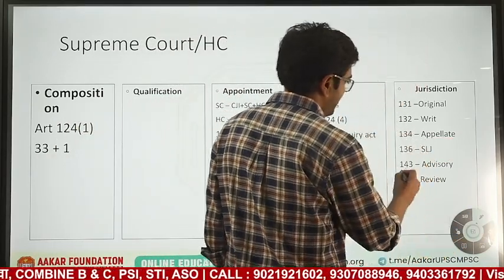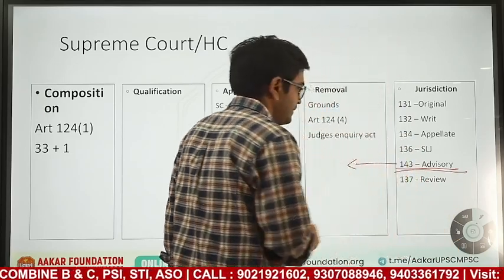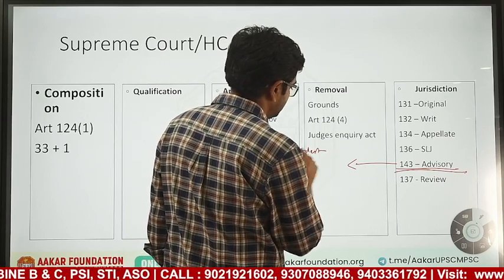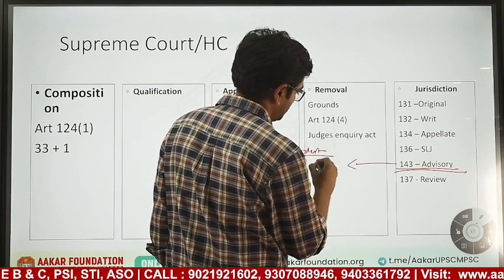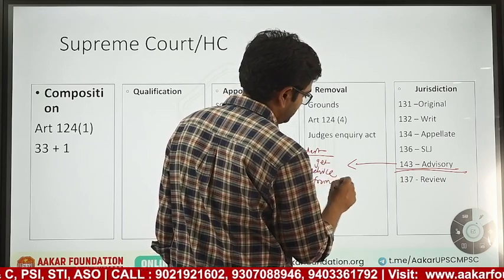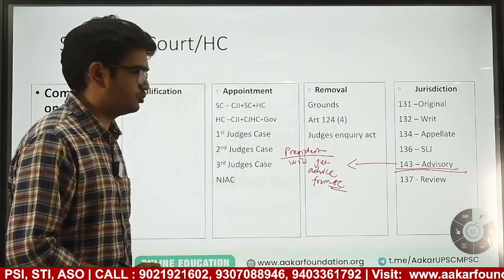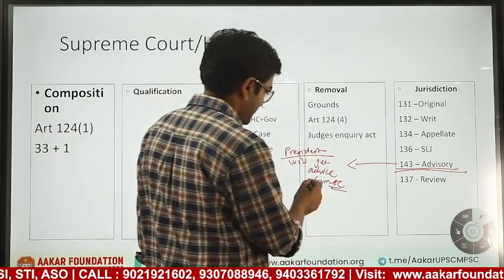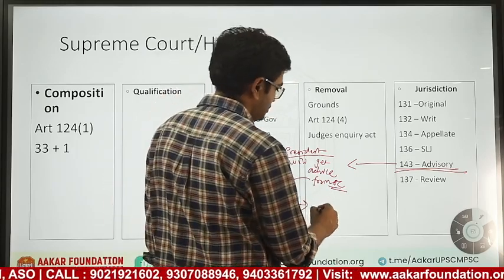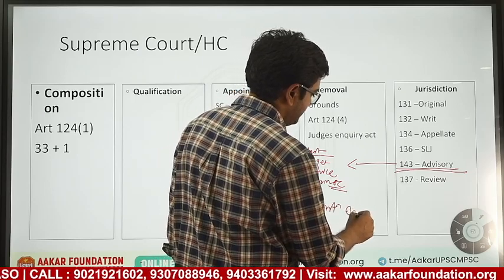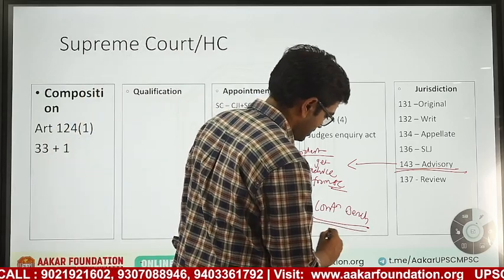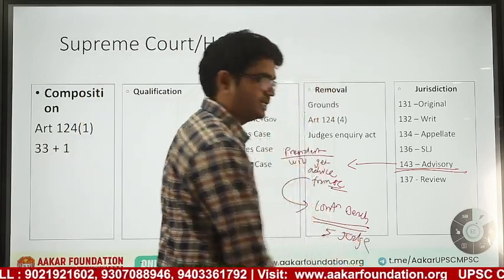Then comes advisory jurisdiction. This is advisory jurisdiction, means President will get advice from Supreme Court on any matter. Any matter Supreme Court can give advice to President. Okay, and this is heard by constitutional bench. If a case comes under advisory jurisdiction by the President, it will be heard by constitutional bench. That means 5-judge bench.